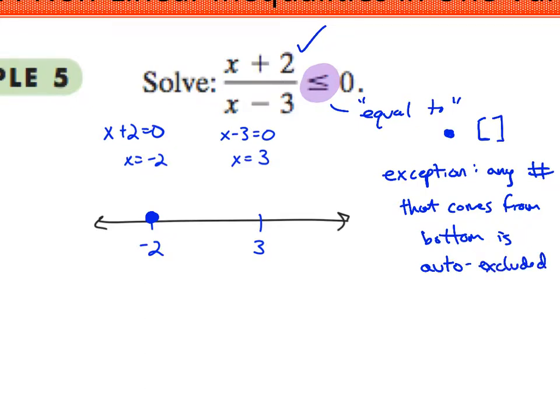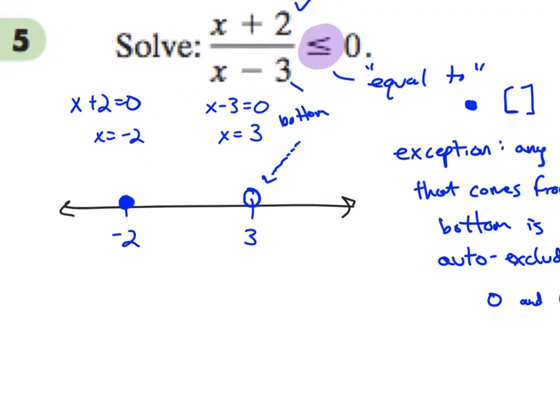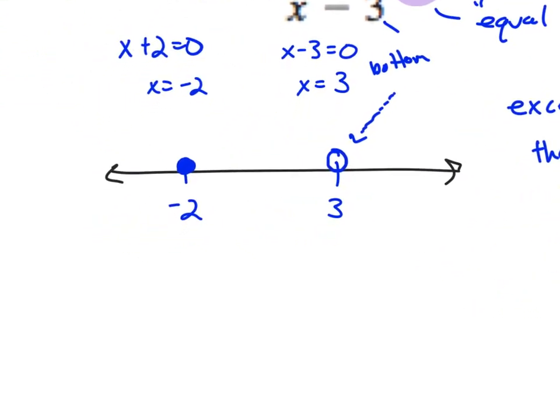Which means we use an open circle and we use parentheses for it. So the 3 came from the bottom. So it automatically gets an open circle. Okay? Automatically. It doesn't matter what the inequality says. If that number came from the bottom of this fraction, it automatically gets an open circle. It's automatically going to get parentheses when we write our answer.